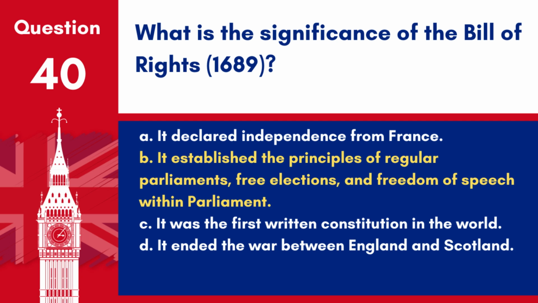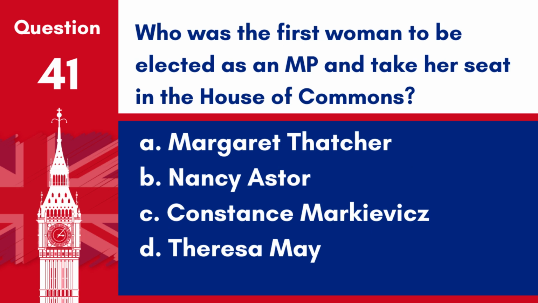Answer. B. It established the principles of regular parliaments, free elections, and freedom of speech within Parliament. The Bill of Rights, 1689, laid down limits on the powers of the Crown and set out the rights of Parliament, marking the foundation towards a constitutional monarchy.